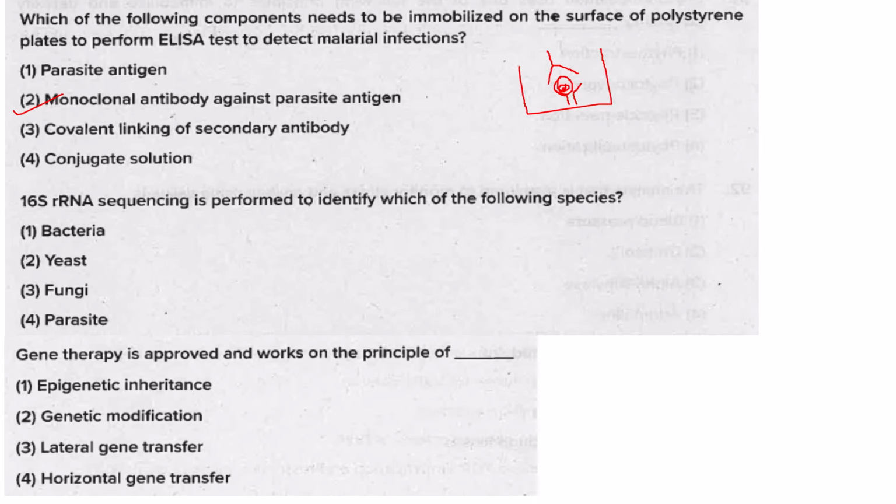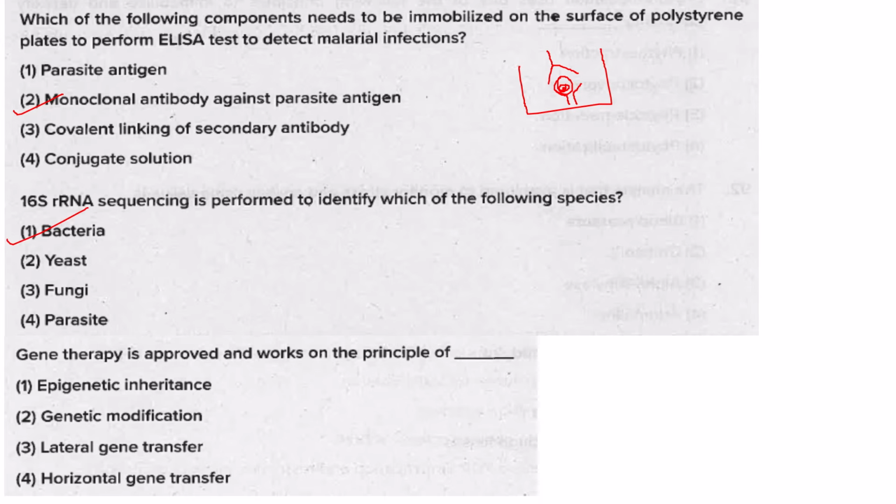Then 16S rRNA sequencing is performed to identify which of the following species? It is bacteria. The 16S rRNA gene is a highly conserved sequence present in bacteria, and it is used as a genetic marker. Even though it is highly conserved, there are variable regions in the gene. Because of the presence of these variable regions, it allows differentiation between bacterial species. Okay. So the answer is option 1.